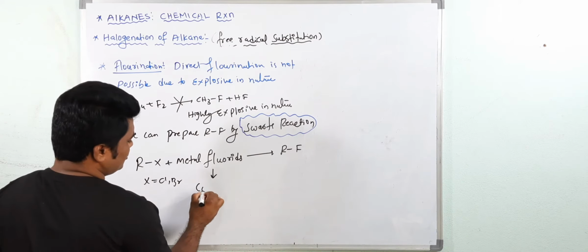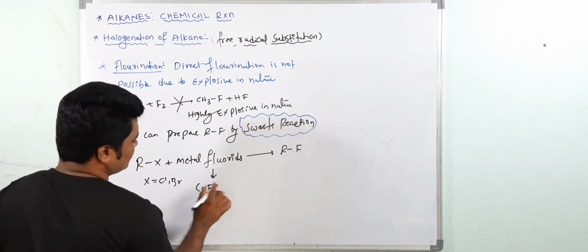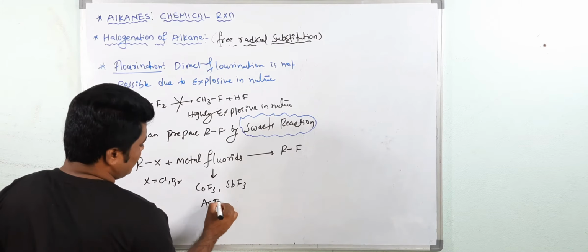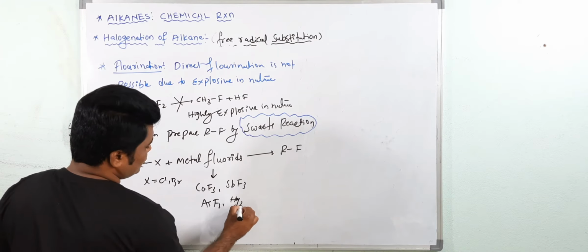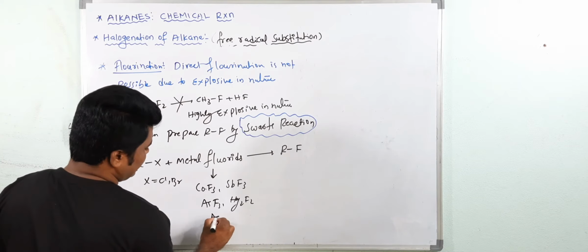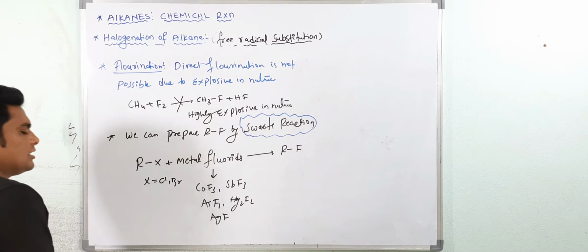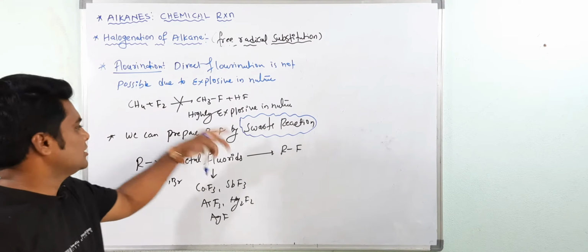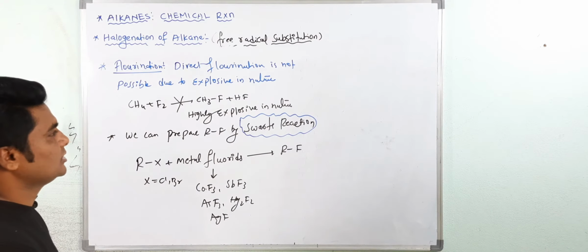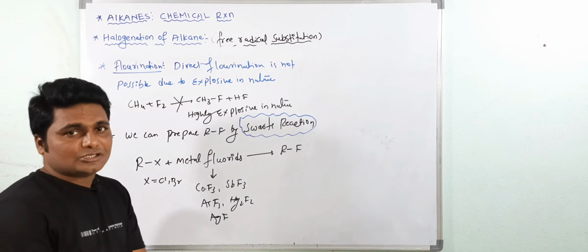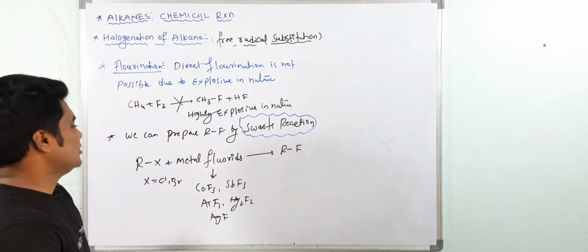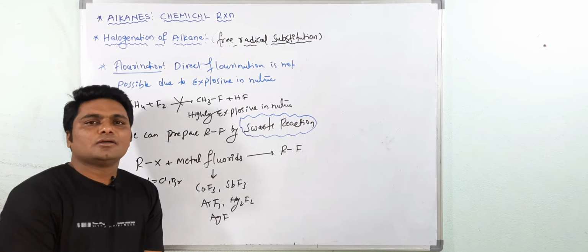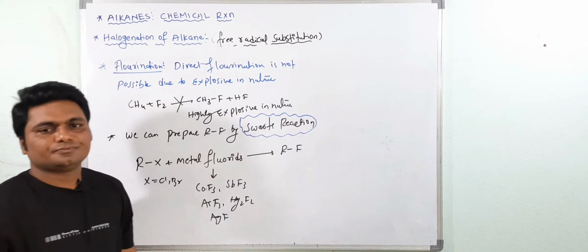Like cobalt fluoride, then antimony fluoride, arsenic fluoride, then Hg2F2 and AgF. So if we use these, then you will get the alkyl fluoride. This reaction is known as the Swarts reaction. Understood? This is the halogenation of alkane. Okay, so next we will discuss the mechanism of monochlorination.